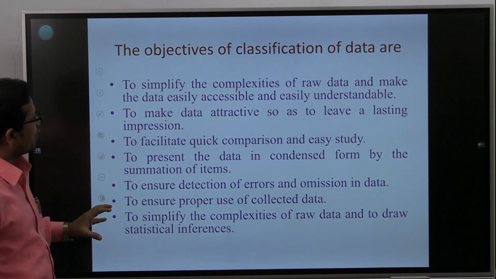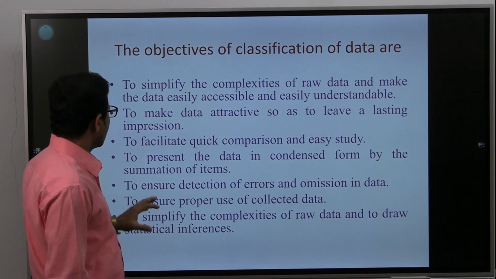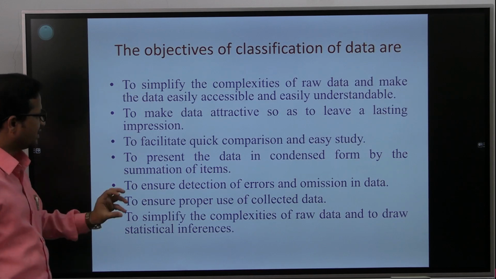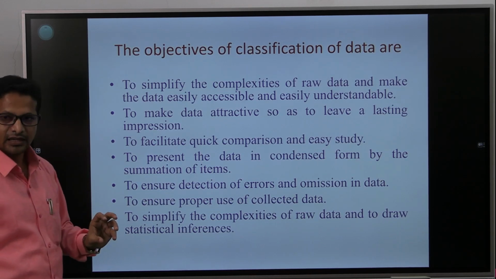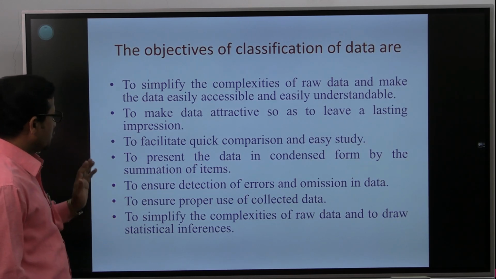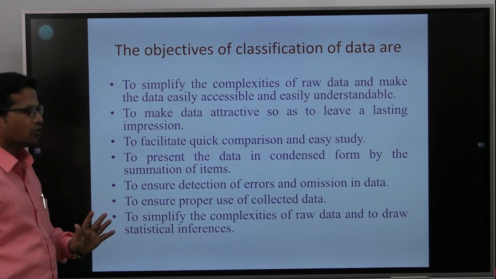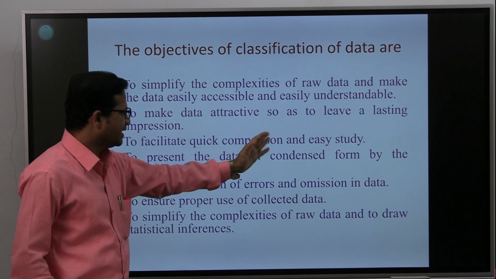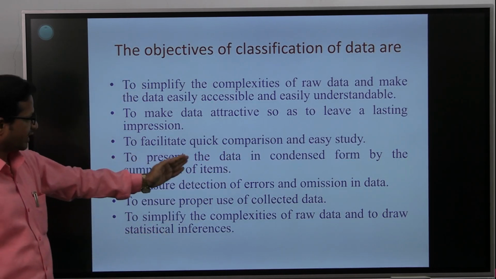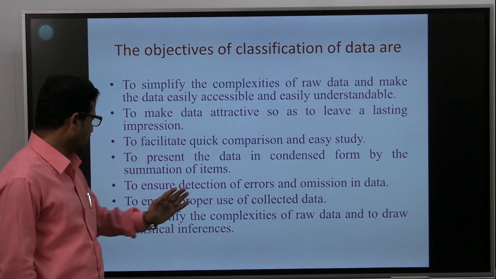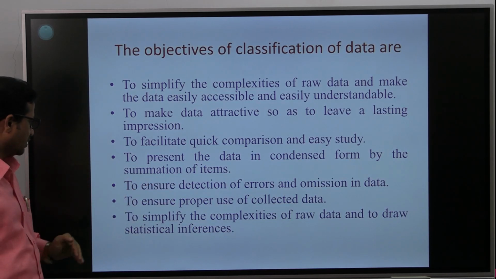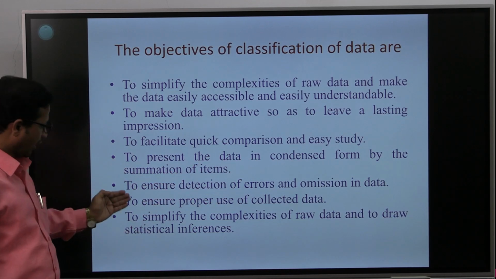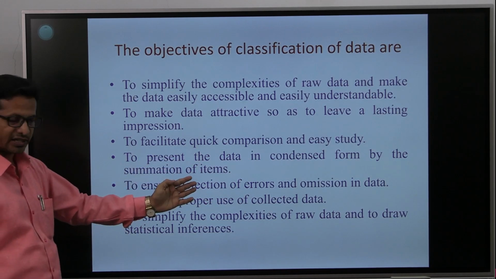The objectives of classification of the data are to simplify the complexity of the raw data and make data easily accessible and understandable, to make data attractive so as to leave a lasting impression, to facilitate quick comparison and easy study, to present the data in condensed form by summarization of items, to ensure detection of errors and omission of data, and to ensure the proper use of collected data.